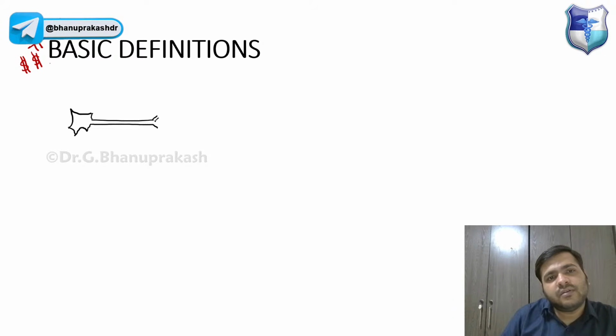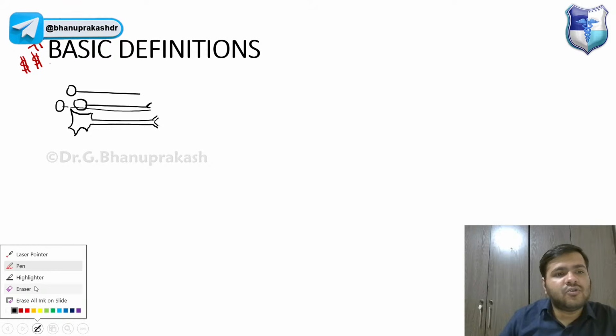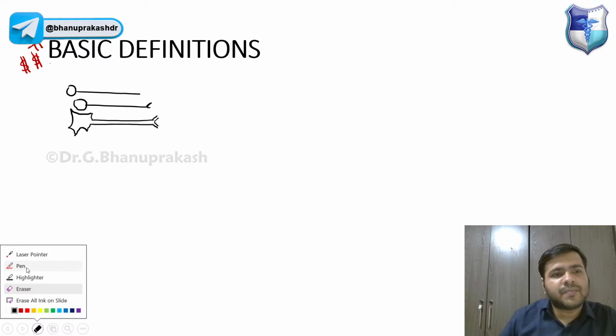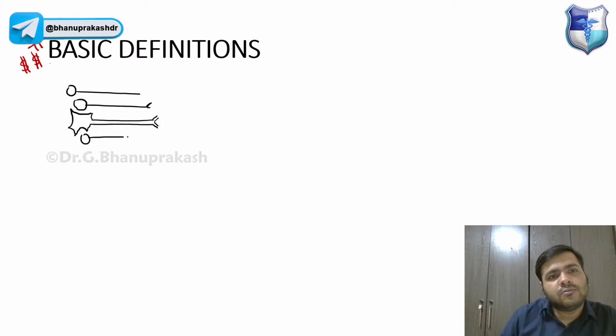This is the neuron, right? So ultimately, if we have a group of neurons over here, okay, we have a group of neurons.